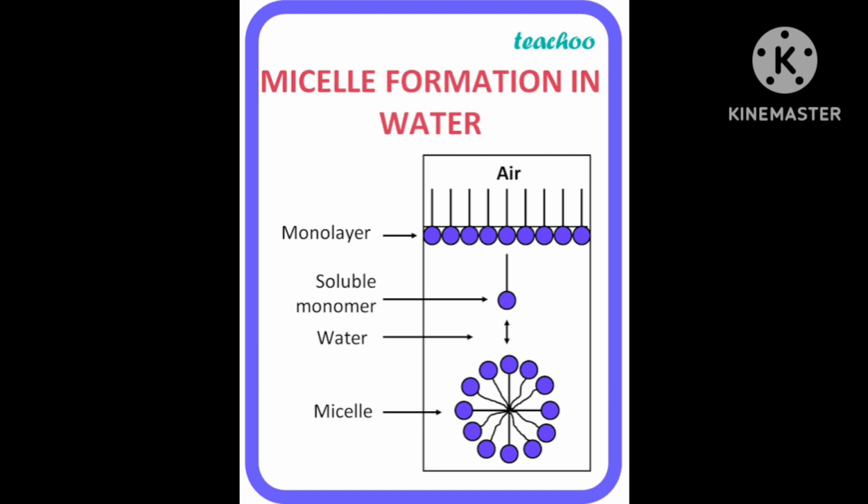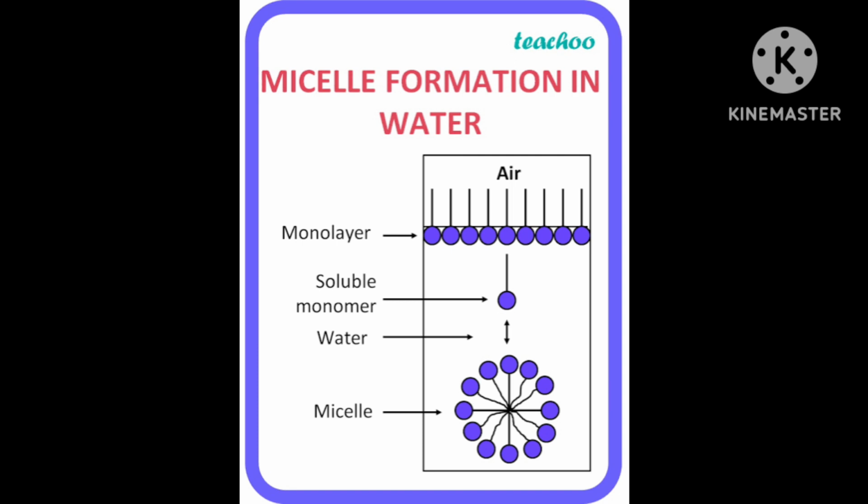At CMC, at higher concentration, it will form a spherical shape, with their hydrocarbon chains pointing towards the center of the sphere, with the COO part remaining outward. Just like a sphere, the upper portion has the COO part, and in the center the hydrocarbon, the tail, will be there.